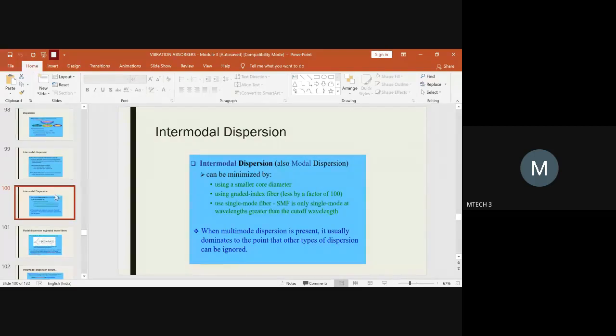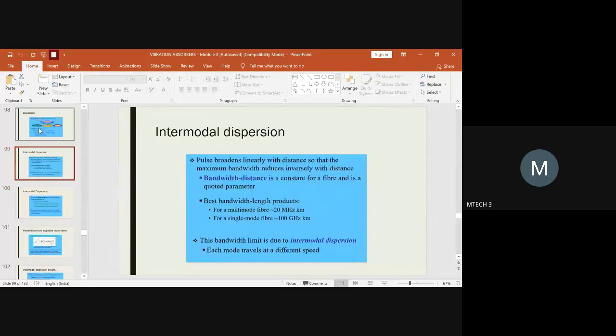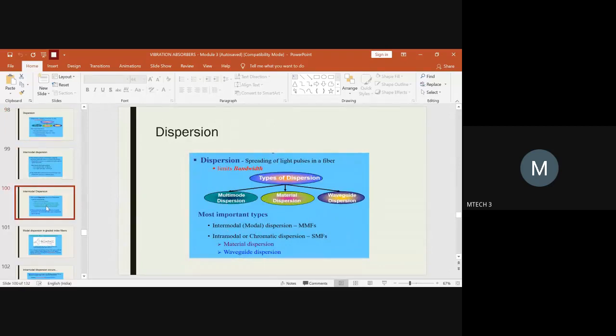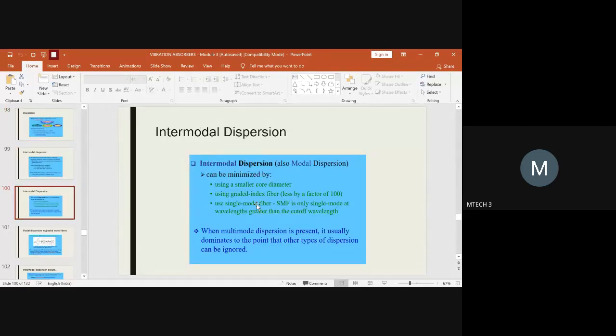Next is intermodal dispersion. We have a few points before going to that. Intermodal dispersion is also called modal dispersion, as I told you. So what could be the dimensions of the optical fiber which is best suitable?